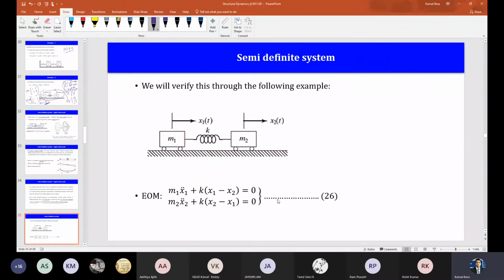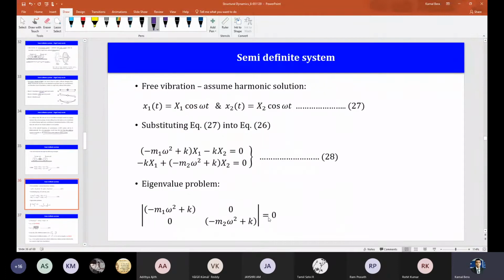It is just a generic formulation without any numeric value. So this is our equation of motion. Harmonic solution, same time dependency for both the masses. Substitute here. That is my eigenvalue problem. What is the mistake here in this slide? Tell me. Some typing mistake is there.